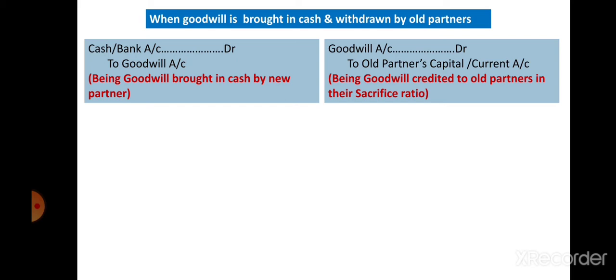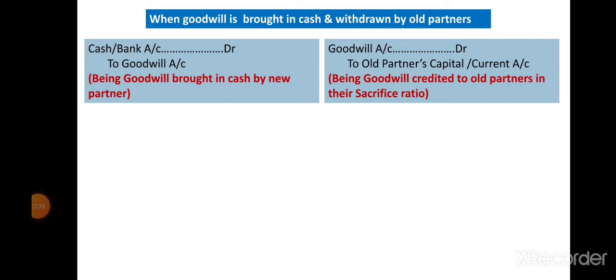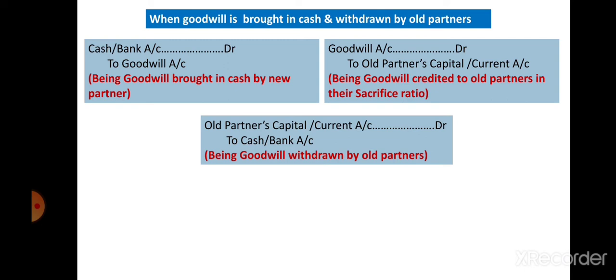The next, goodwill account debit to old partner's capital or current account. Narration: being goodwill credited to all partners in their sacrifice ratio. So here we need to distribute the goodwill between Arun and Varun in their profit sharing ratio, that is 3:2. All partners capital or current account debit to cash bank account, being goodwill withdrawn by all partners.